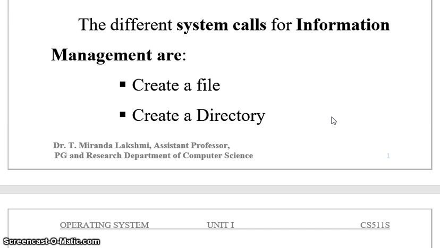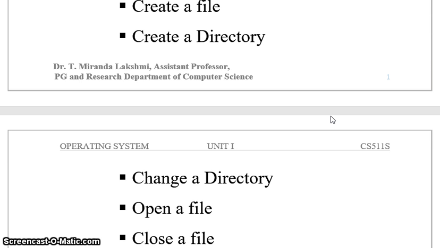Similarly, if you want to create a directory, say a directory Miranda, you are going to create a new folder Miranda. That is creating a directory, and it is done by information management. Changing a directory is nothing but changing from Miranda to some other directory. Similarly, if you want to open a file, you can open any file. That is done by information management.